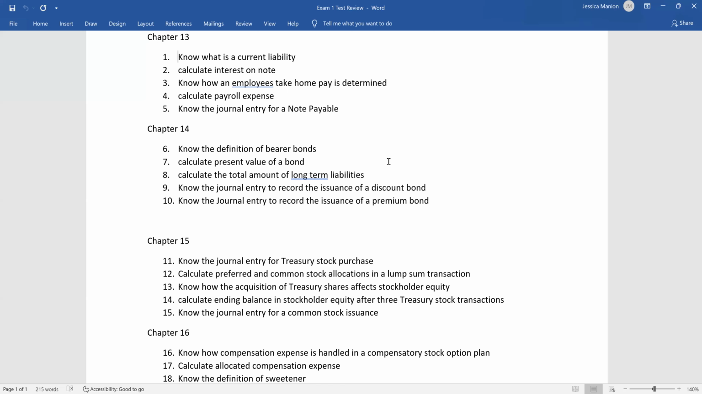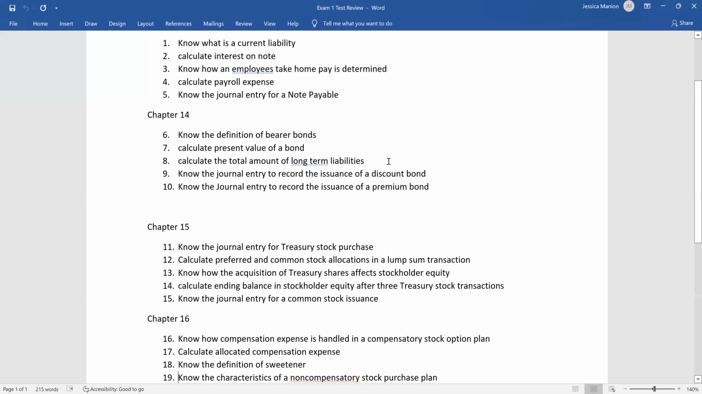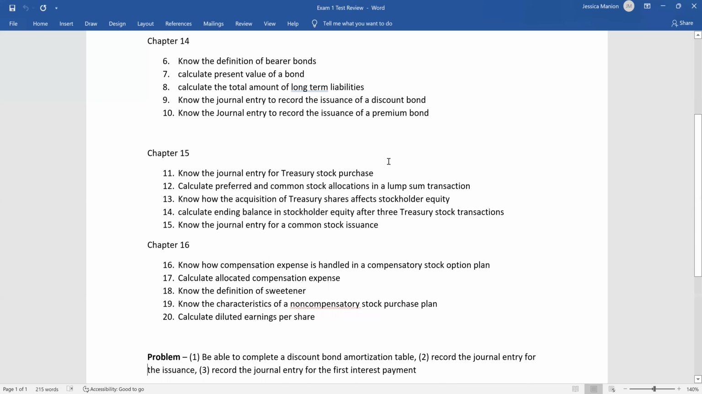Not so much. All right, anyway, chapter 15, number 11, know the journal entry for treasury stock purchase. So remember, treasury stock is when we are reacquiring our stock. So make sure we review that journal entry.